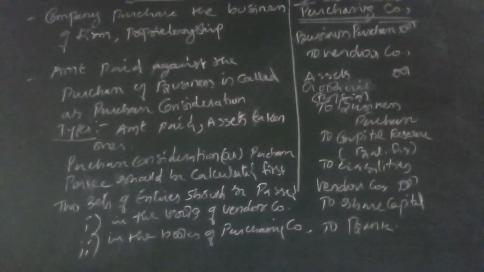Take the next chapter called acquisition of business. Acquisition means purchase of business. See, a joint stock company is purchasing the business of a proprietary concern, or purchasing the business of a partnership firm. That is called acquisition of business.